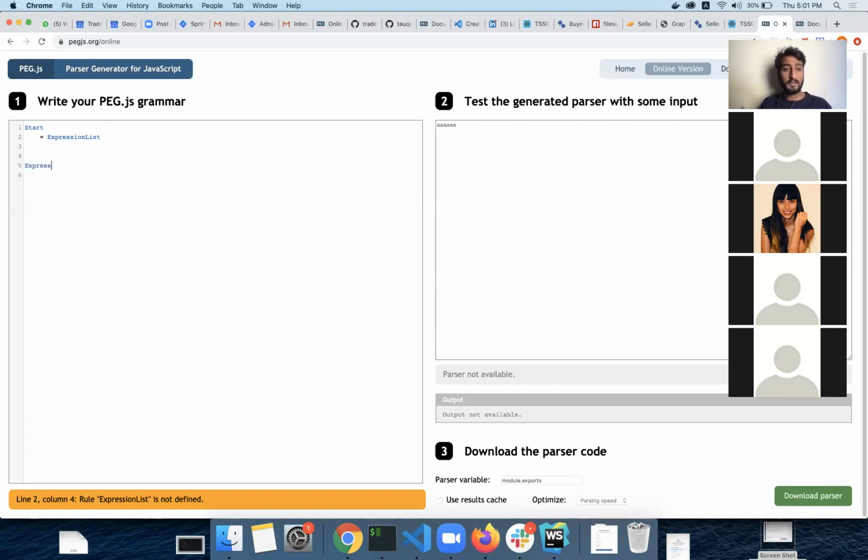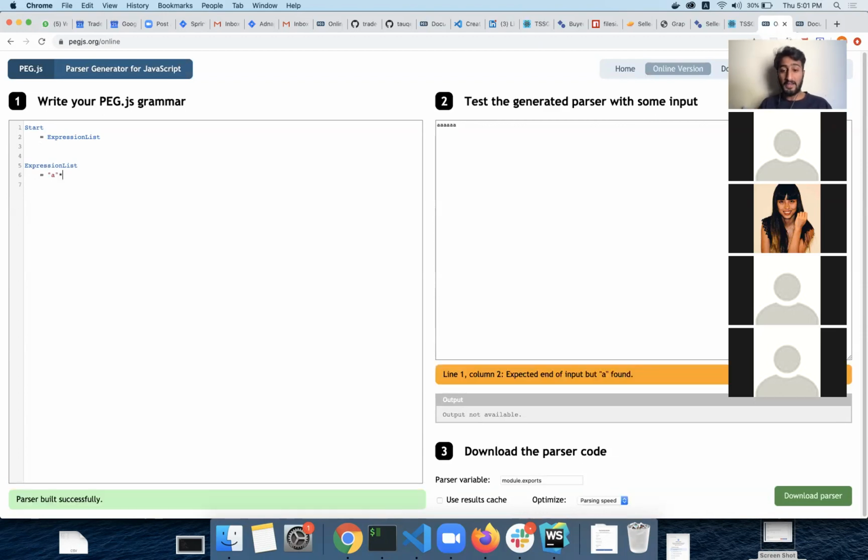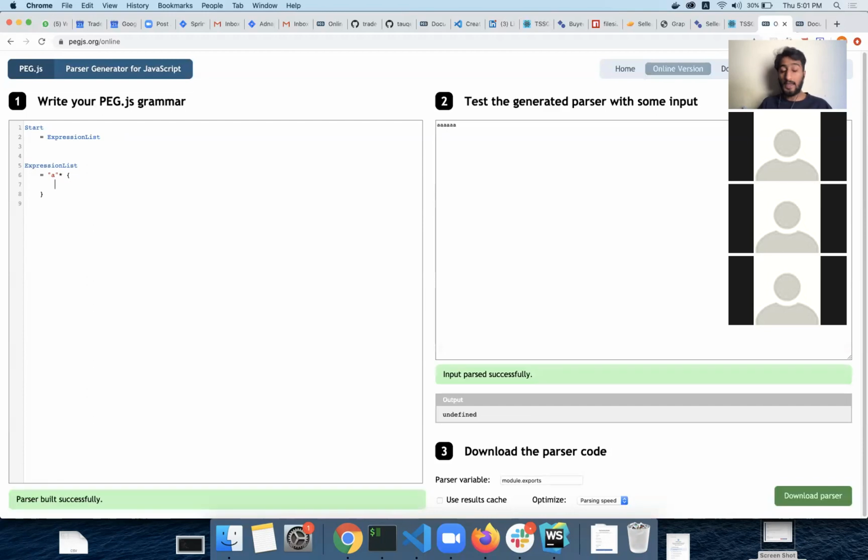I can again write A many times. Look, now this expression list is A's, or many times, and now I can completely modify this. I can write the JavaScript and return the node for this particular statement, for this particular syntax.